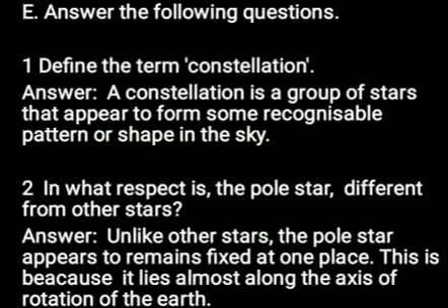Second question, in what respect is the pole star different from other stars? Answer, unlike other stars, the pole star appears to remain fixed at one place. This is because it lies almost along the axis of rotation of the earth.